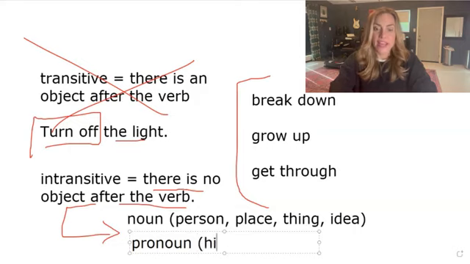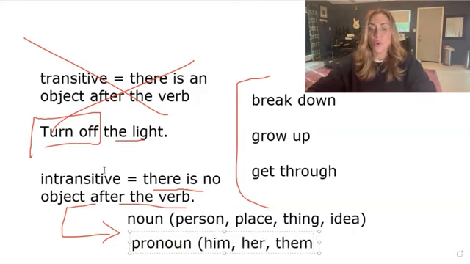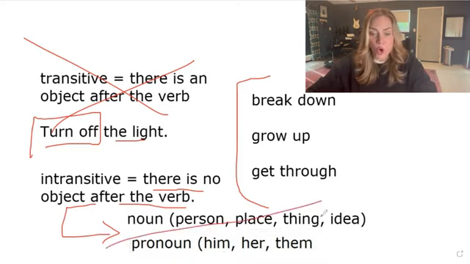So words like him, her, them, okay? So in other words, for intransitive verbs, you don't want these things after the verb. You cannot have them after the verb.